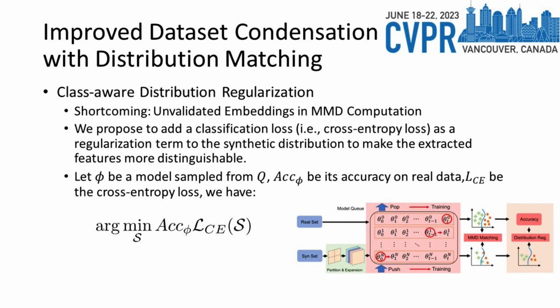The final component of our method is class-aware distribution regularization. We propose to add a classification loss as a regularization term to the synthetic distribution to make the extracted features more distinguishable. Suppose we sample model phi from Q, and we let accuracy phi be its accuracy on real data, and LC be the cross-entropy loss. The regularization term forces the synthetic samples to be classified correctly by the sampled model during distribution matching. All our models are sampled from the model Q and thus have different training iterations. Their classification accuracies vary, and we should only require the synthetic data to achieve the same classification accuracy as the real data.